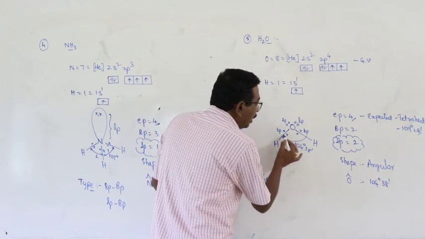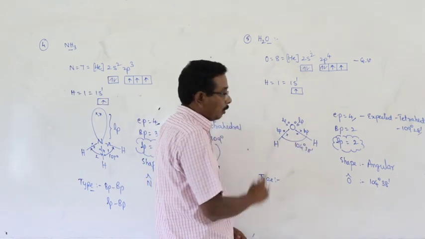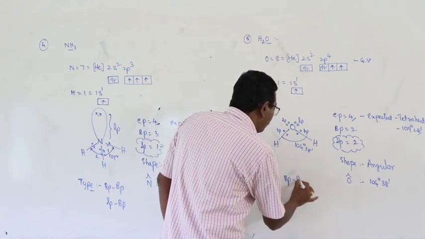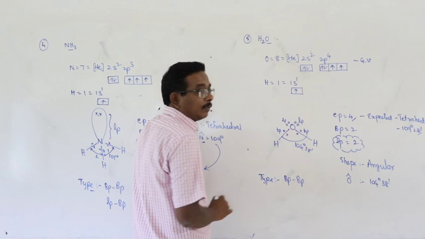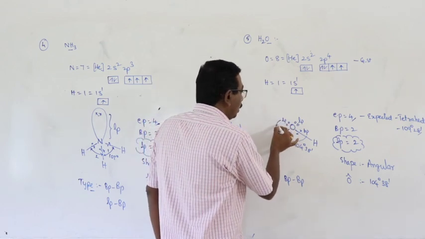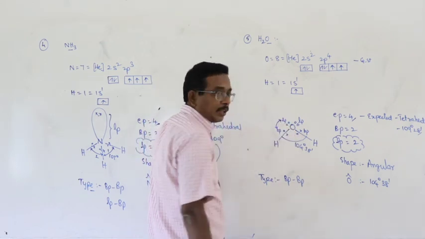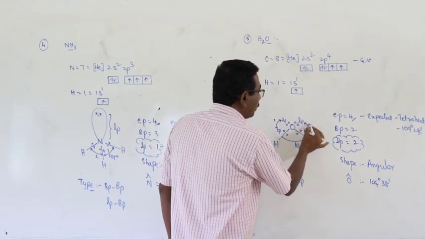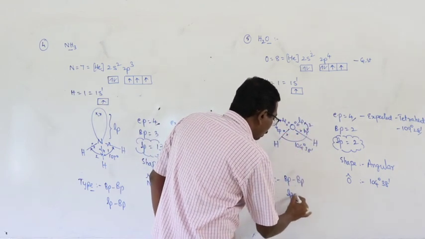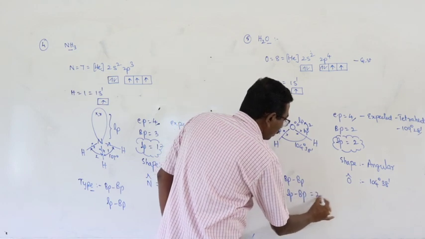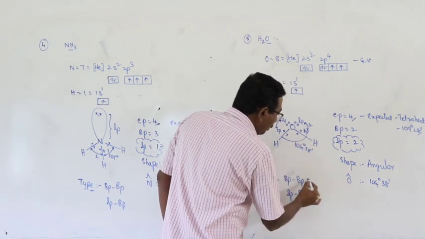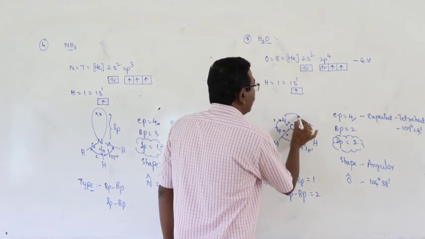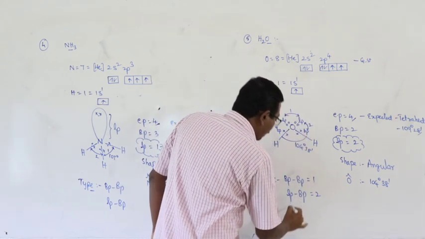First one: bond pair repulsion 1. Second one: lone pair bond pair repulsion 1, lone pair bond pair repulsion 2. Lone pair repulsion 2, bond pair repulsion 1. Finally, there is another one: lone pair repulsion 1.